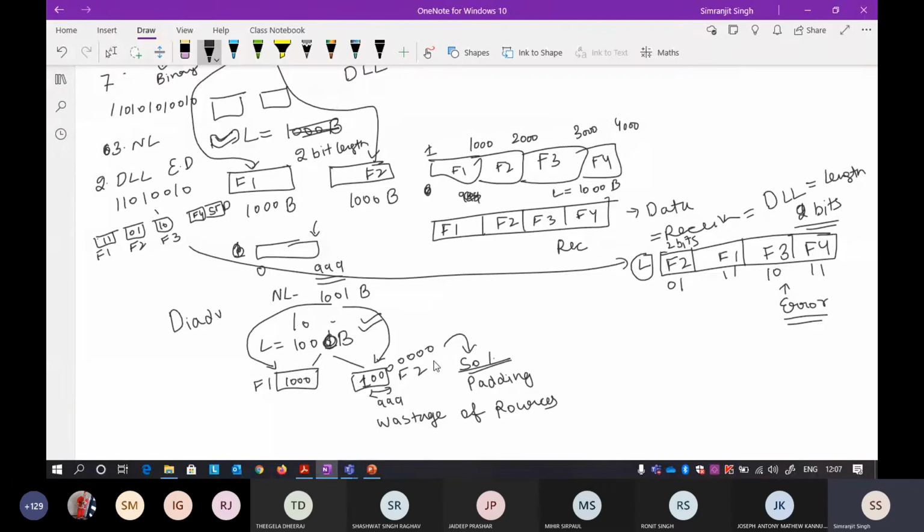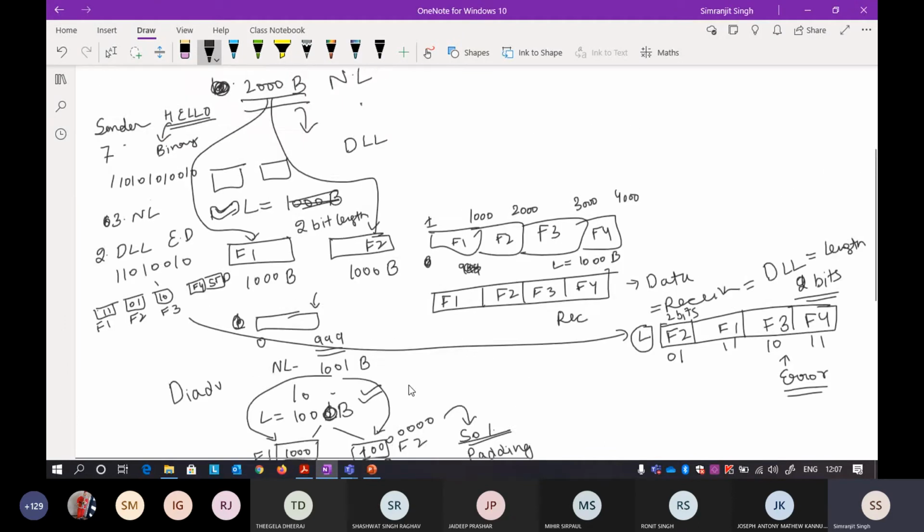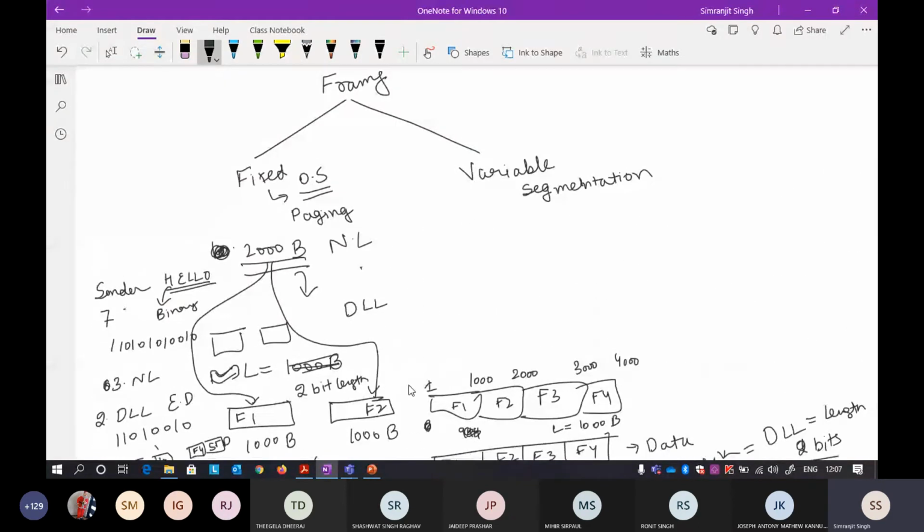So the solution was padding, where you have to add dummy bits, but still this is a huge problem because you are wasting a lot of resources. Okay, so to solve this problem, we move towards something called variable length framing. What happens in variable length framing is just like segmentation in OS. You will study this in OS, don't worry about it. I'm just naming the topic. The same concept is used in segmentation in OS.